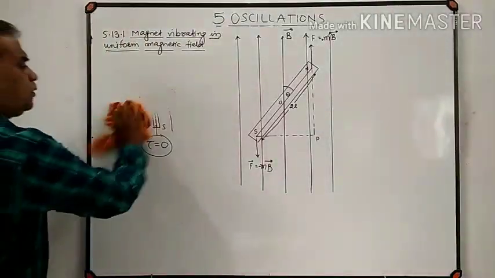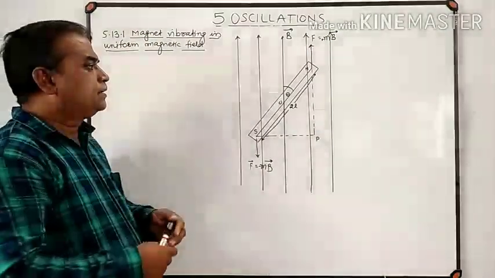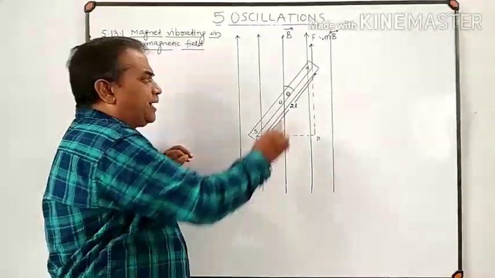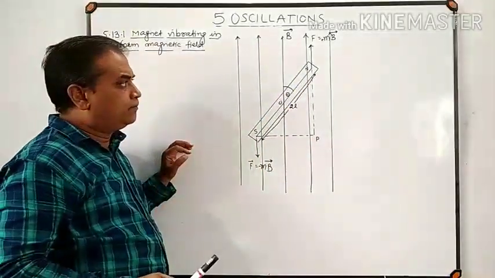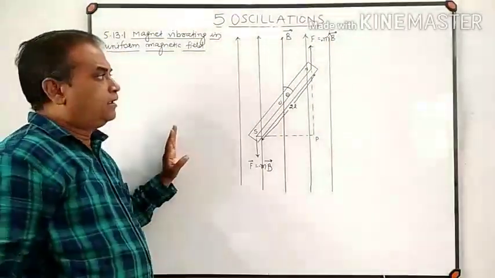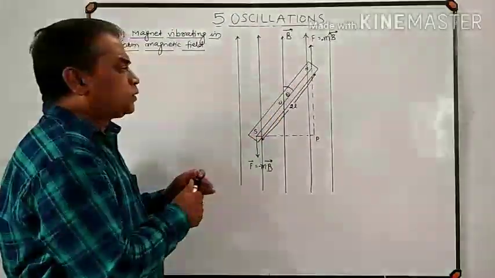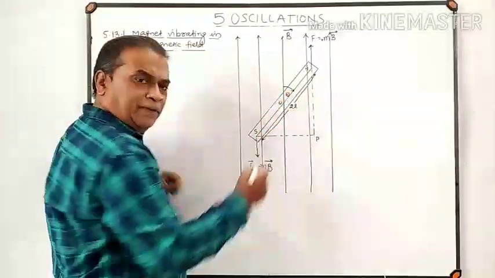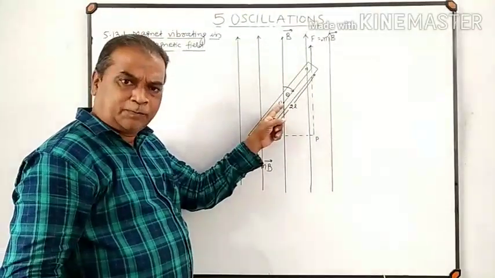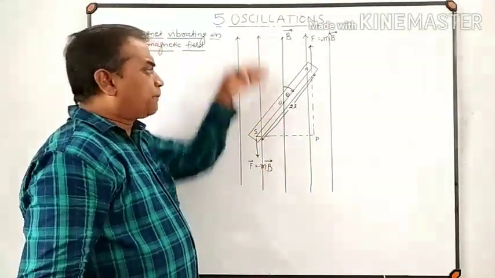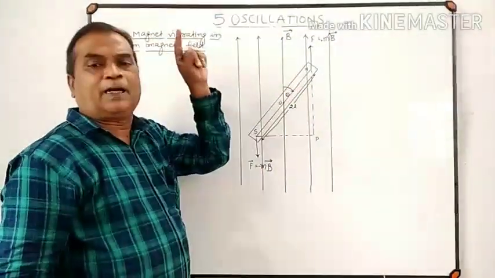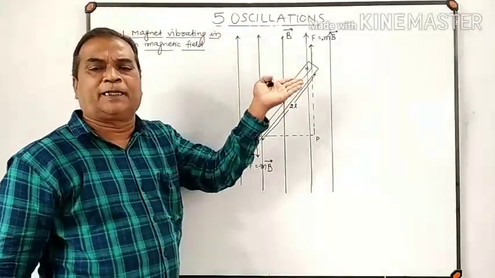Now the same thing I have shown here already in a diagram. Here that bar magnet is rotated. Initially the bar magnet is under equilibrium, which means its axis coincides with the direction of the externally applied magnetic field. If the bar magnet is rotated through a small angular displacement theta about an axis which is passing through the center of the bar magnet and which is perpendicular to the magnet itself as well as to the direction of the externally applied magnetic field.